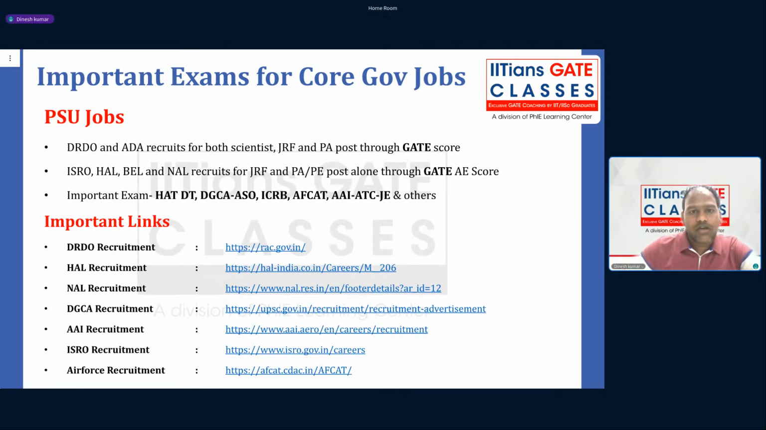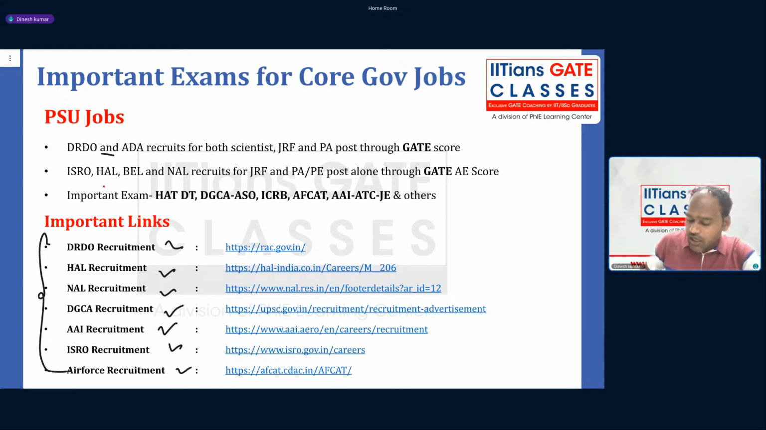Yeah. So this is another list for government sector jobs. Here I have listed links for different aero-related organizations like DRDO, HAL, DGCA, Airport Authority of India, ISRO, and Air Force.